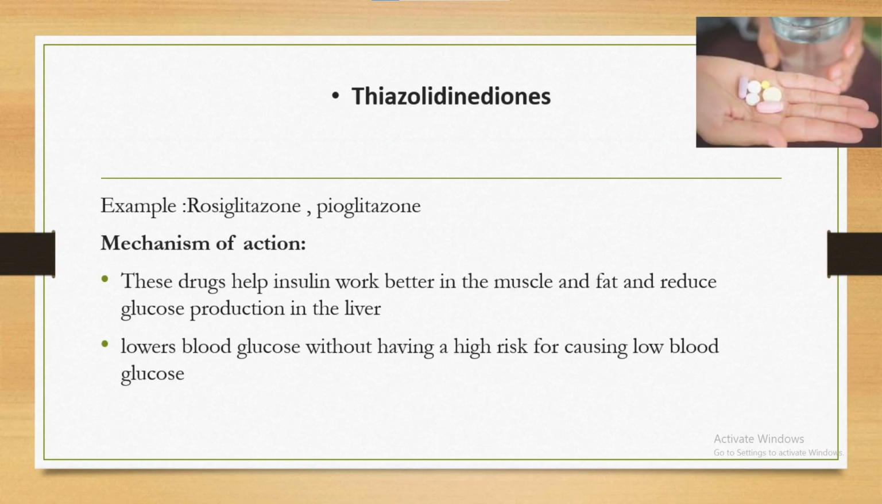Thiazolidinediones. Example: rosiglitazone, pioglitazone. Mechanism of action: these drugs help insulin work better in the muscle and fat and reduce glucose production in the liver. They lower blood glucose without having a high risk for causing low blood glucose.